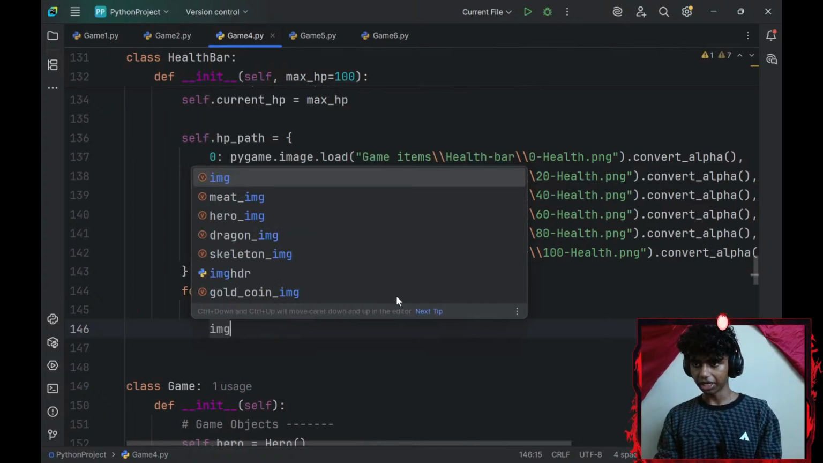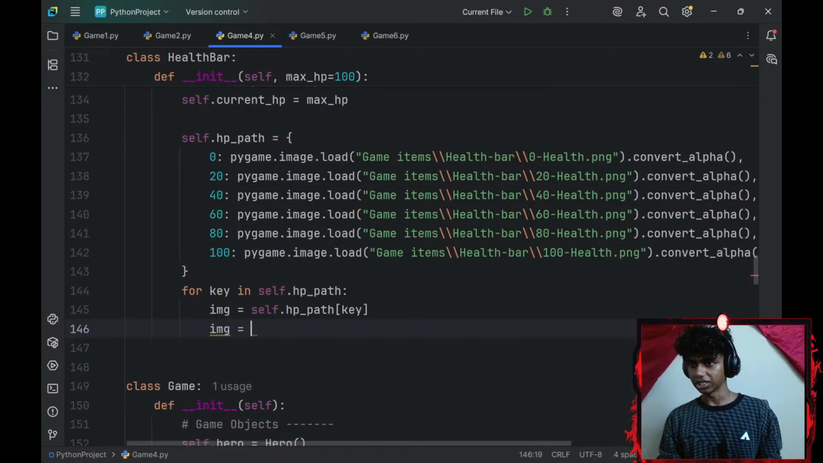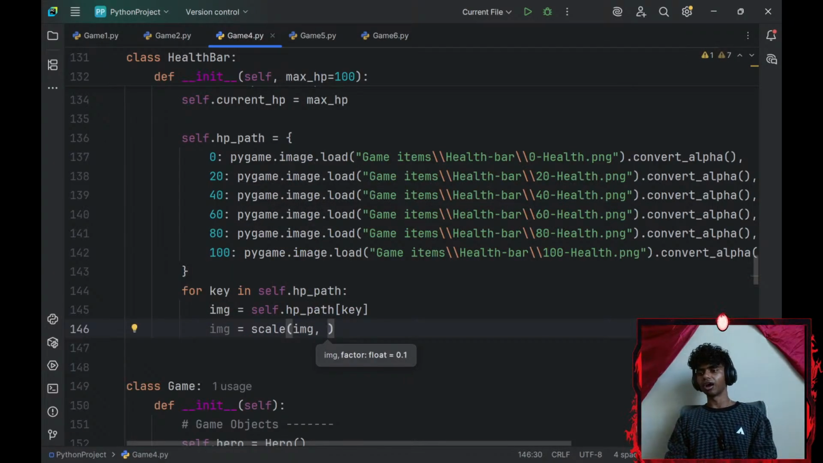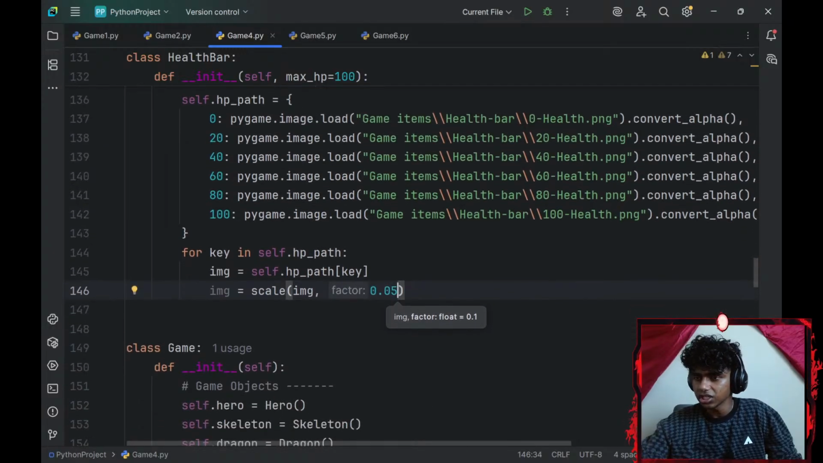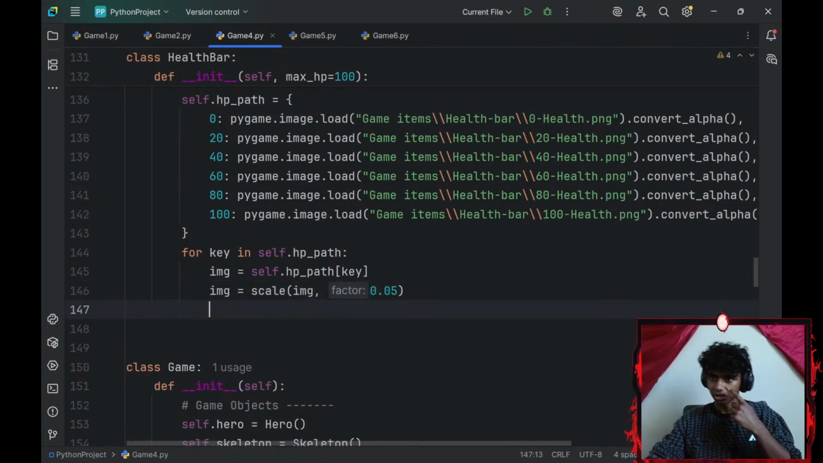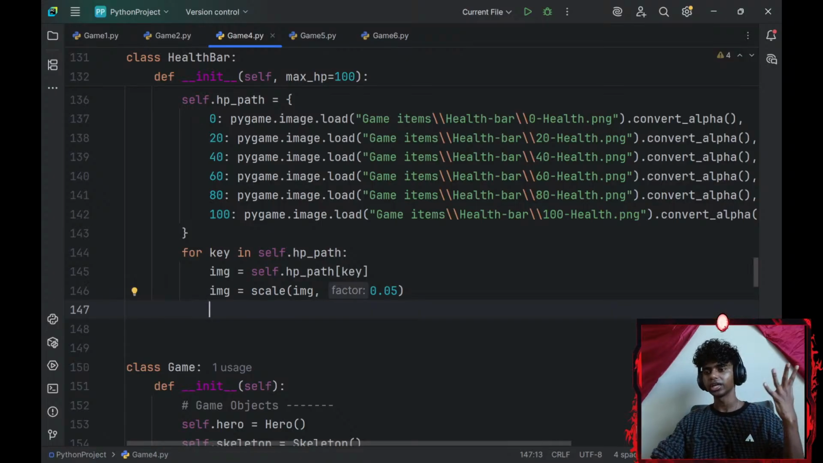So I'll go with my image variable. I'll set that equal to, invoke my scale function. I want to scale my image. The size is going to be, I don't know, 0.05. This is the size of my meat. Okay, I think that size factor is going to be good. Alright, and then what else would I need? Let's think. I would need the position for it. So I'll need an x-axis, a y-axis, which is going to be above my player.